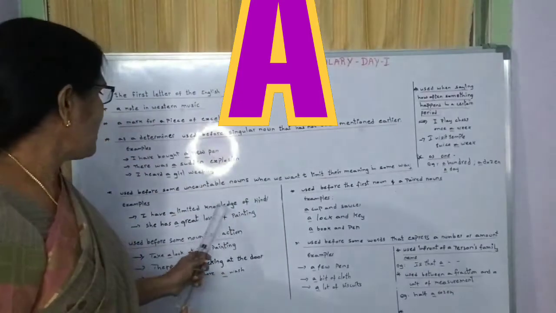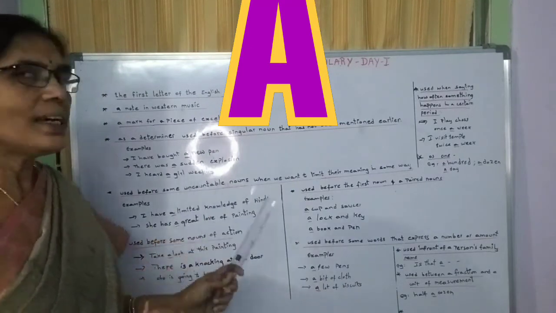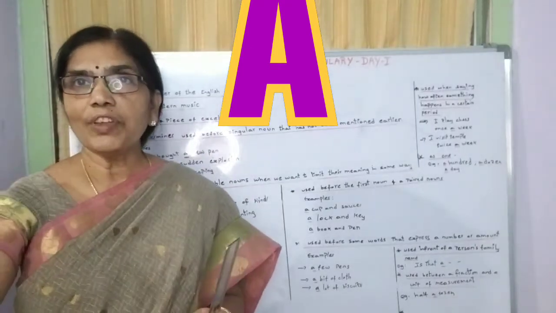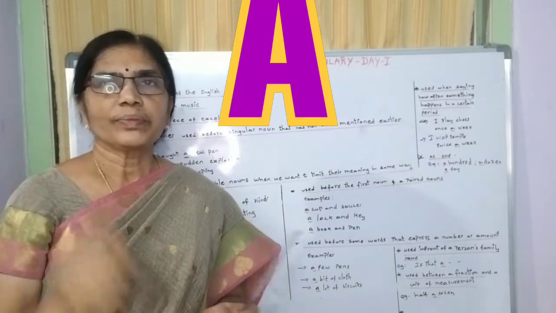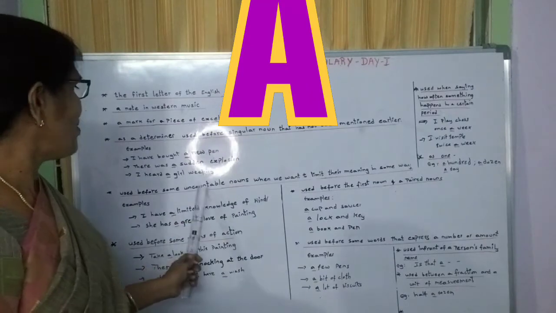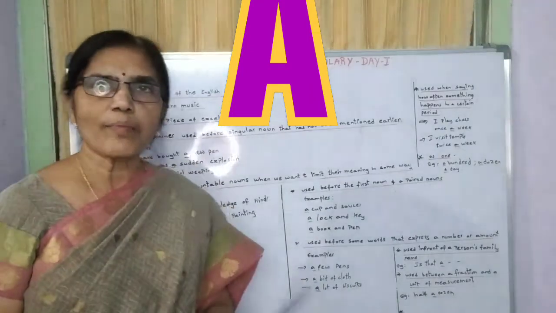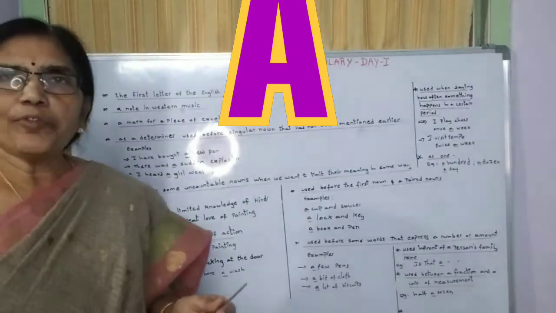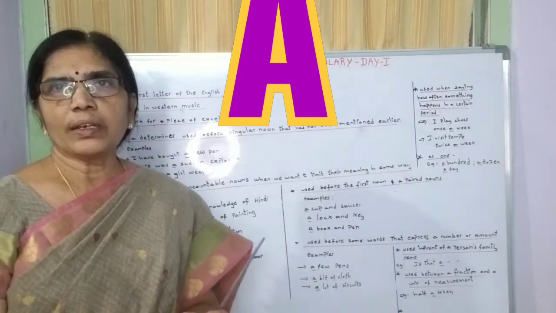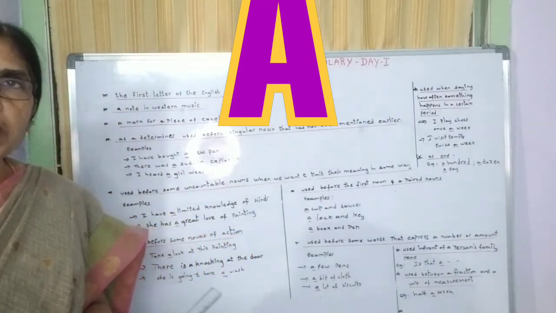Okay. Next: There was a sudden explosion. I heard a girl weeping. And next, use it before some uncountable nouns when we want to limit their meaning in some way. Can you give examples?